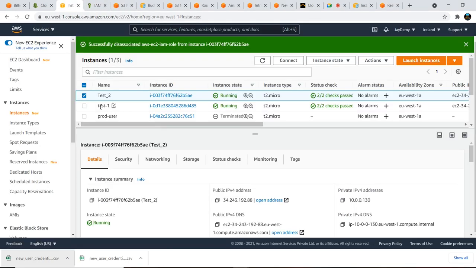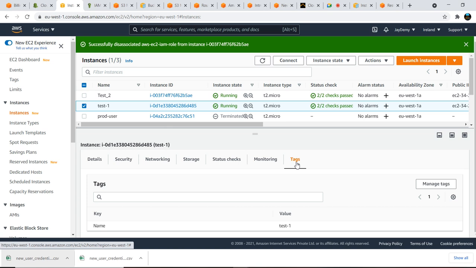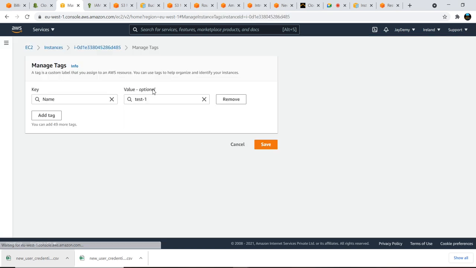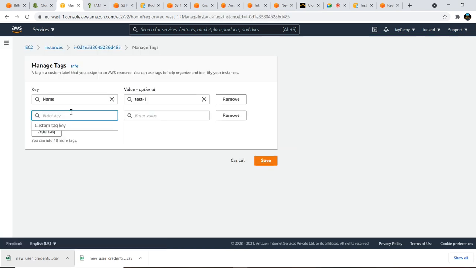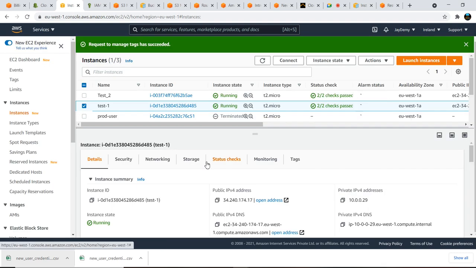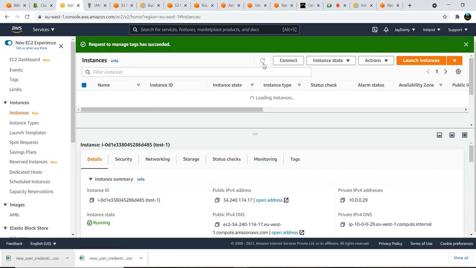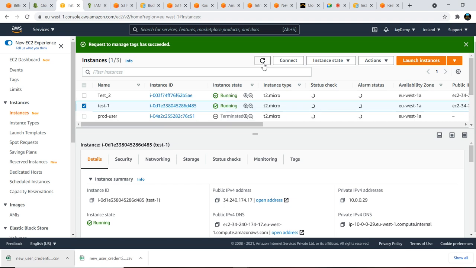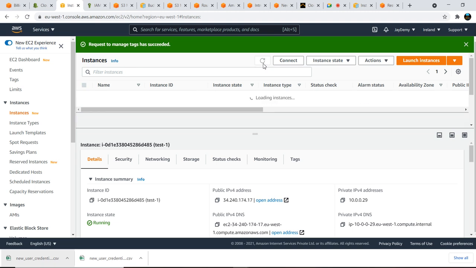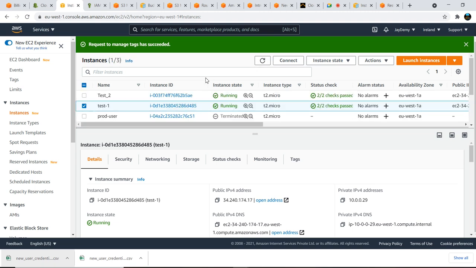So go to here, navigate to this machine, go to the tags and manage tags, give the owner, and the owner name that we were giving. With the help of this, now we will see.